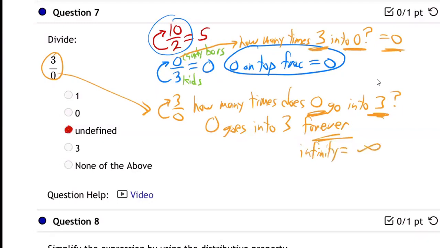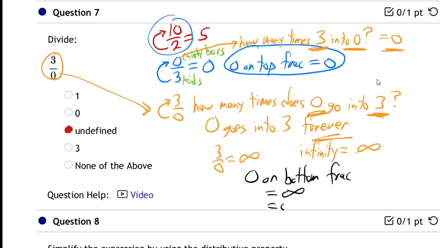The symbol for infinity is the sideways 8. I don't know if you've seen that. Infinity. It just keeps the loop, keeps going forever. So you tell me the answer is infinity, Mr. Heron? And it is. 3 over 0 is infinity. So 0 on the bottom of a fraction equals infinity, but we don't want to say infinity, so we say undefined. What do we mean undefined?